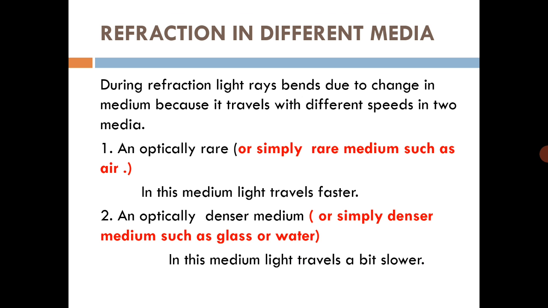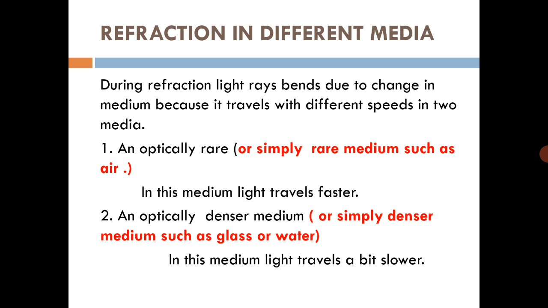Next is refraction in different media. During refraction, light rays bend due to change in the medium because light travels with different speeds in two media. What are the two media? Number one, an optically rare medium. What is a rare medium? A rare medium such as air. The travel of light in this medium is much faster because the density of air is very low. What is density? Mass per unit volume. The ratio is smaller.